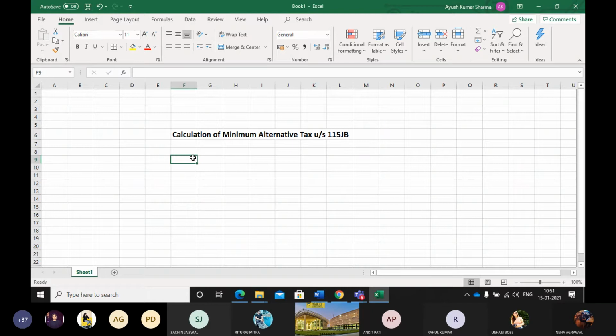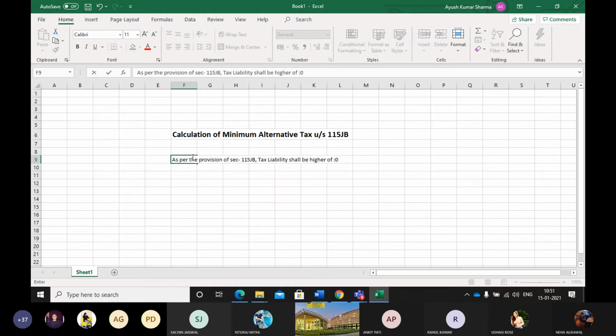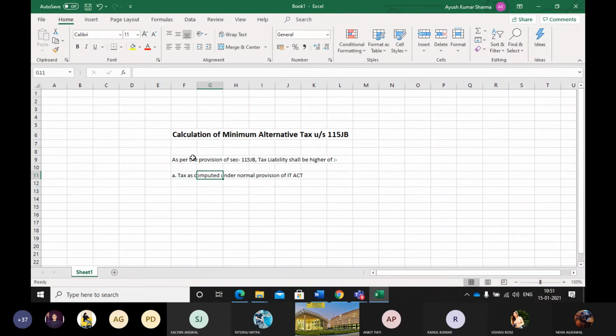Now below this we will write: as per the provision of 115 JB, tax liability shall be higher of: A, tax as computed under normal provision of the IT Act, that is Income Tax Act.